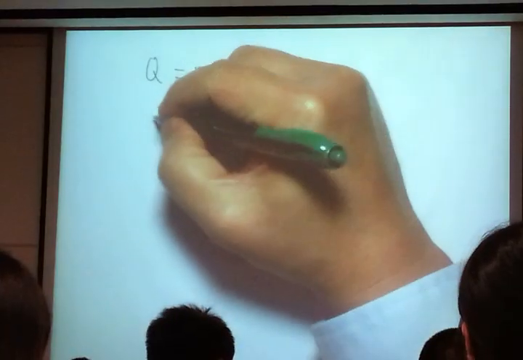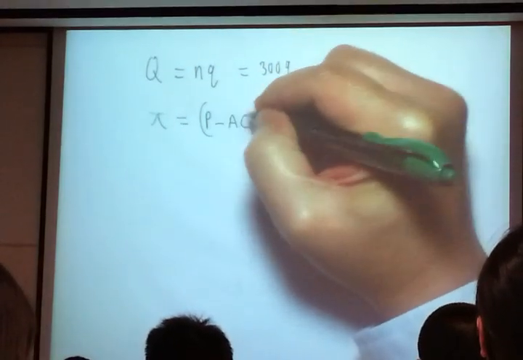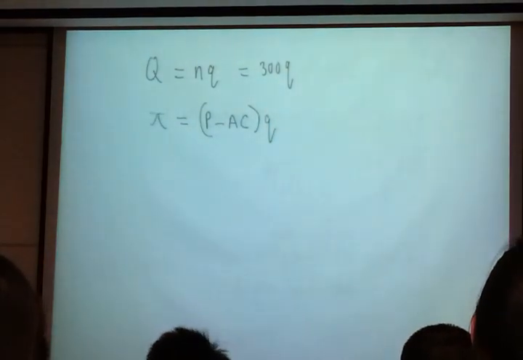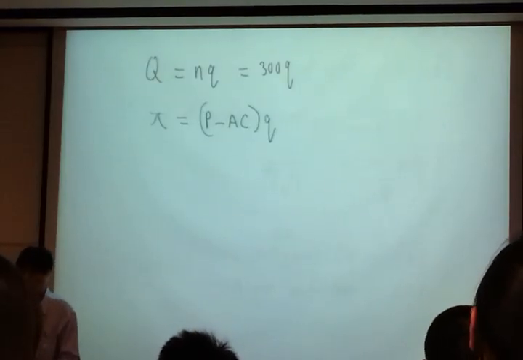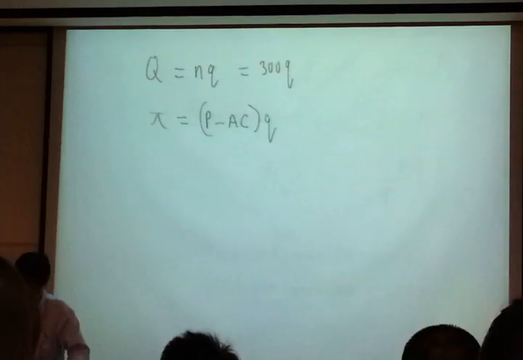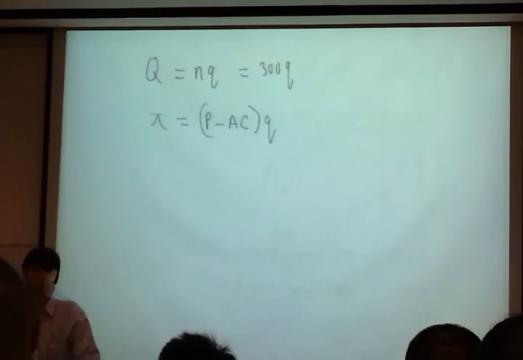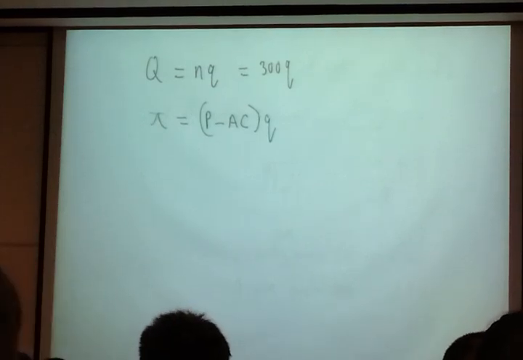If you can recall, profit is equal to P minus AC. So you want to know whether there's profit or not, you have to compare the price versus the average cost. Then we can tell whether each firm is making a profit or not. Okay, find for me AC. How much is AC?